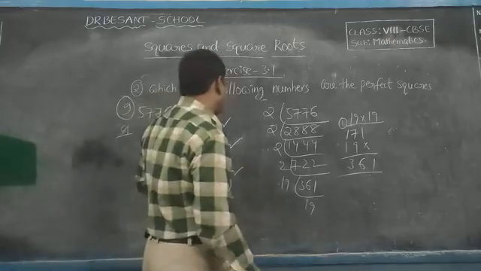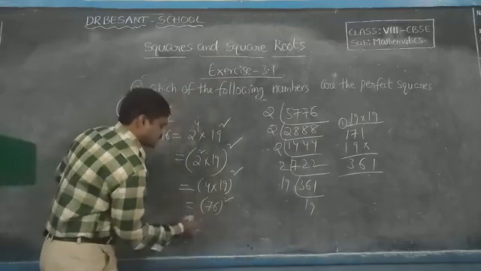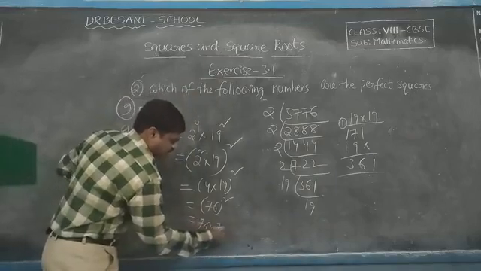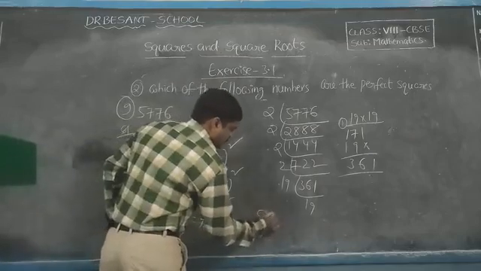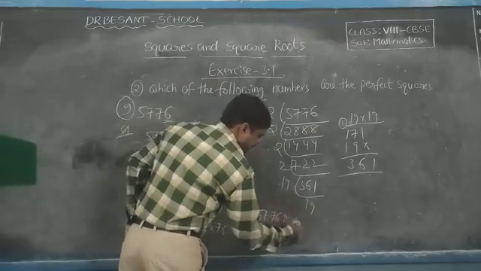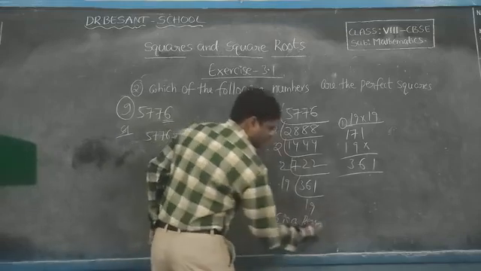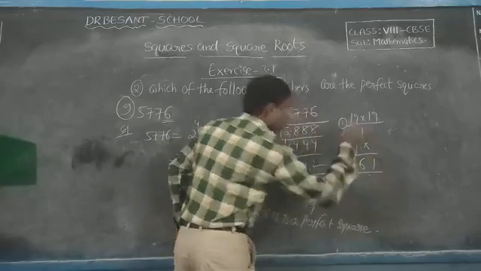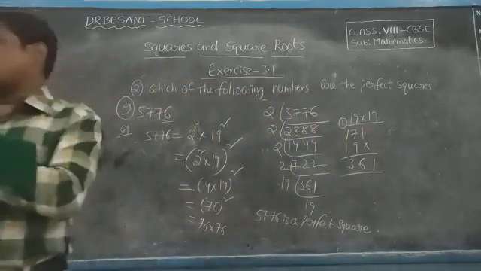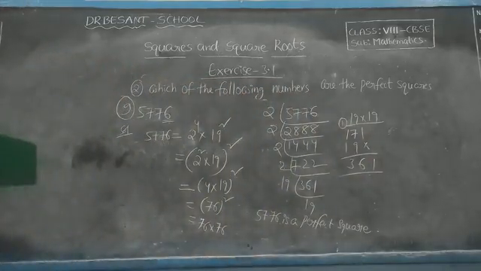So 5776 is equal to 76 into 76. Therefore, 5776 is a perfect square. Okay, like this we have to continue.